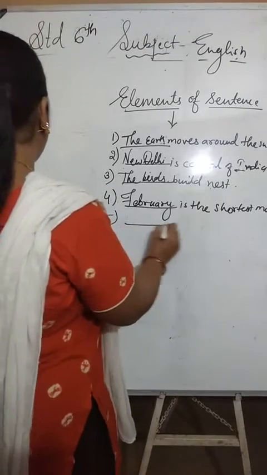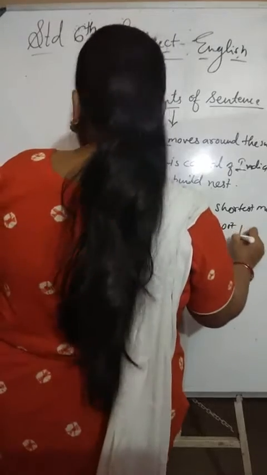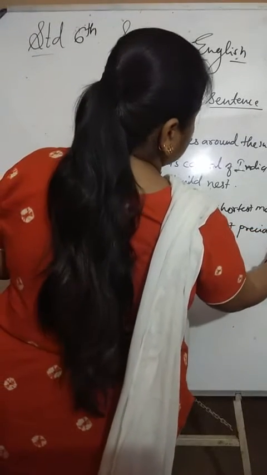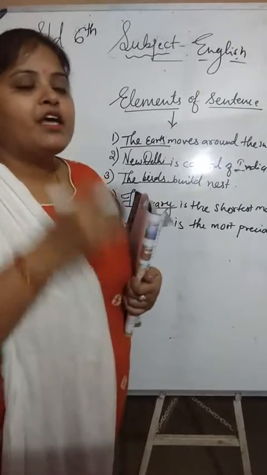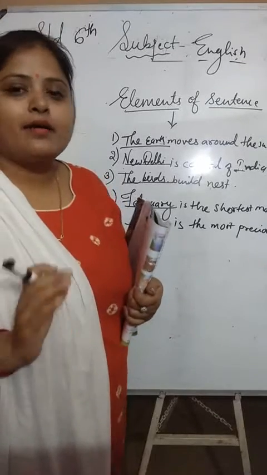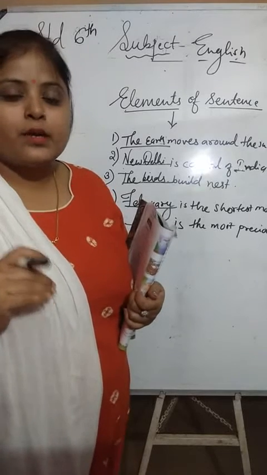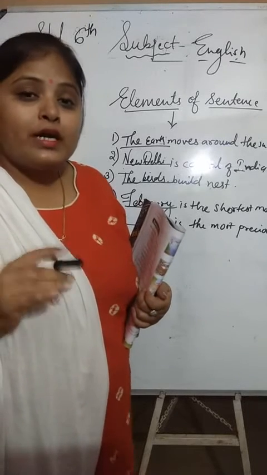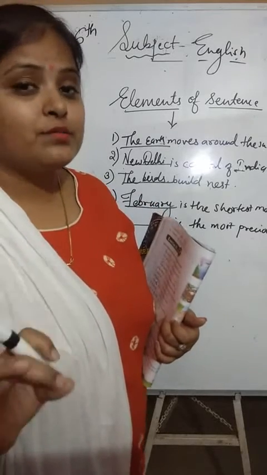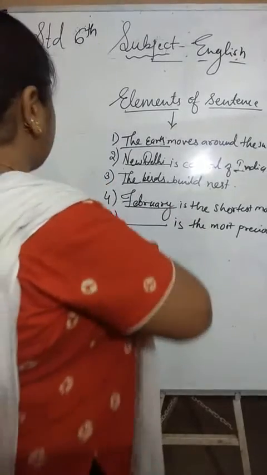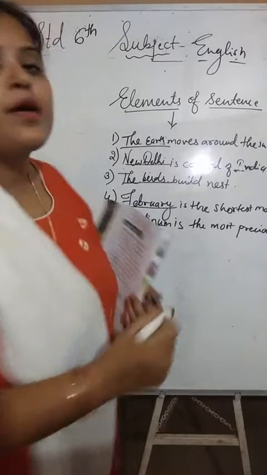Then the fifth is "dash is the most precious metal." If you talk about metals, there are copper, iron, gold, silver. These are the metals. But which metal is very precious? We know that platinum is the most precious. So you can write that platinum is the most precious metal.